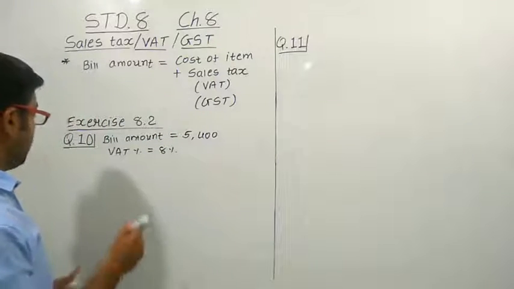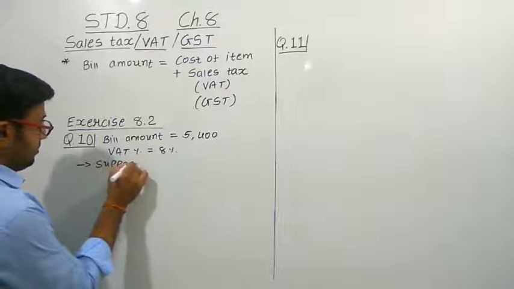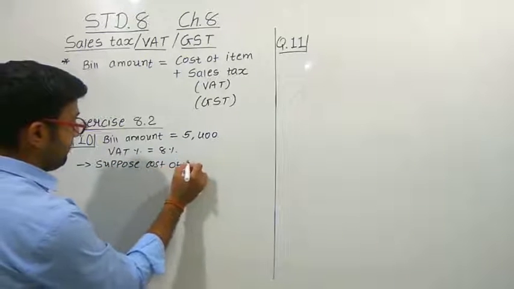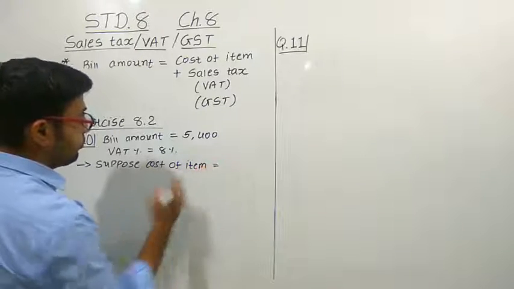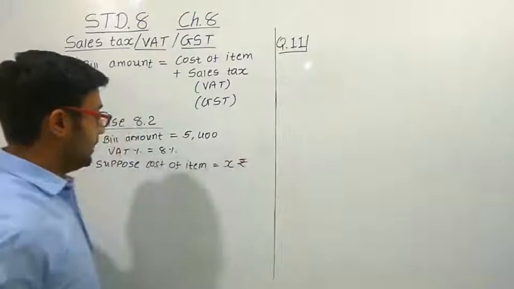We can find out by supposing that the cost of the item is equal to X rupees, right?